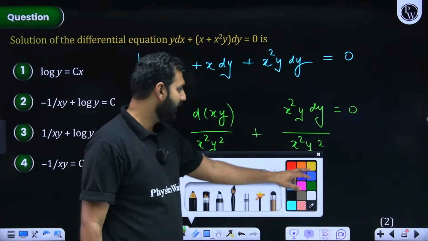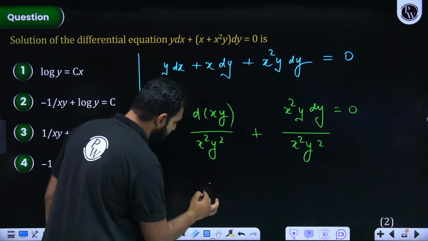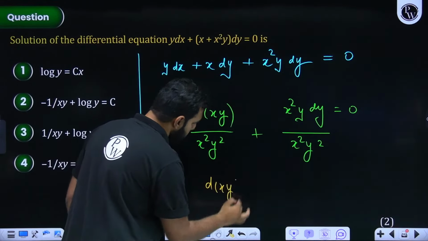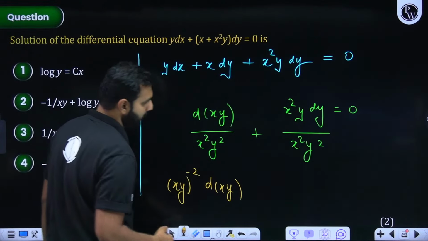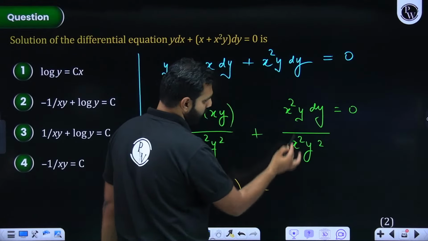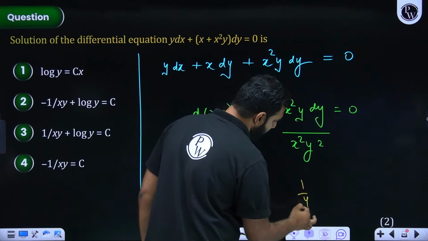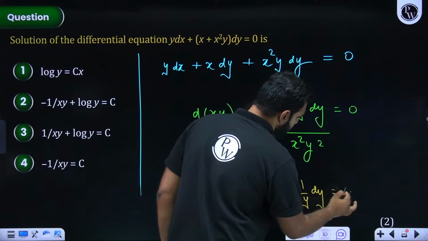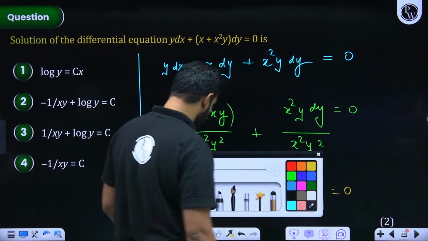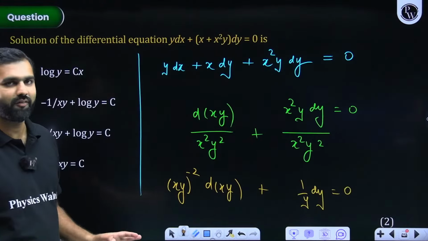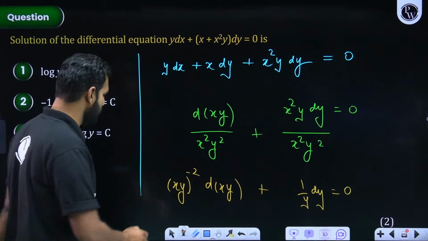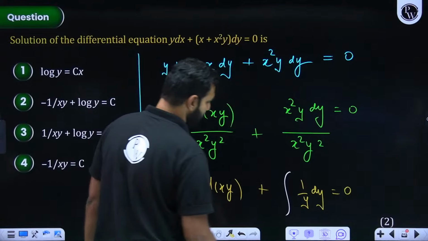Now this, when I rewrite, I hope I'll be writing it as dxy, and this x square y square I write as xy to the power minus 2. And there, this x square y cancelled, so I'll be left with 1 by y dy is equal to 0. Now I hope I need not tell you what I do next: no variable separable form, no homogeneous, not even linear differential equation, exact differential equation. So with that, integration and integration.